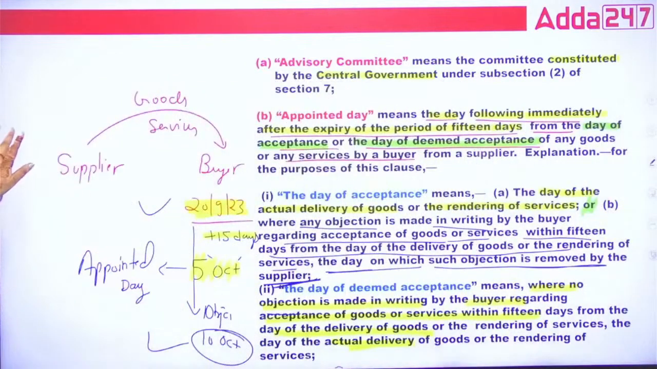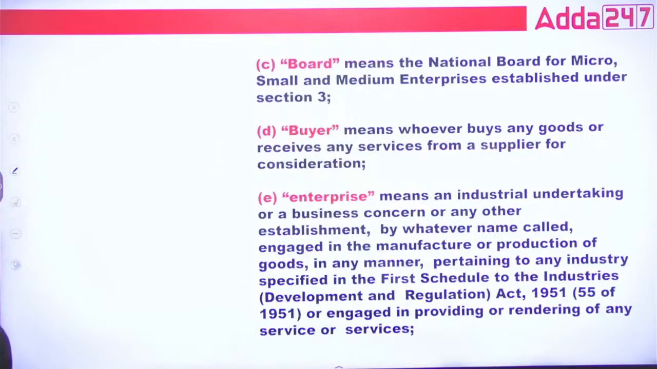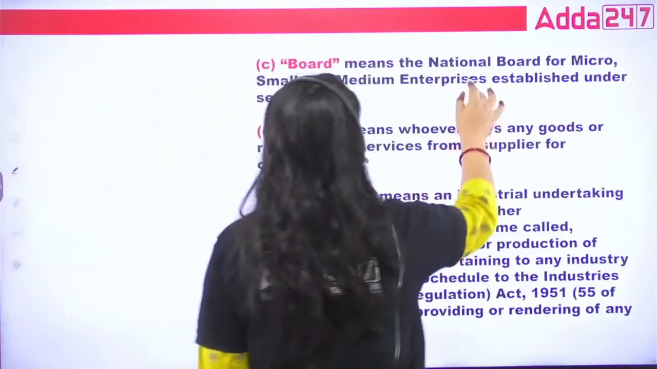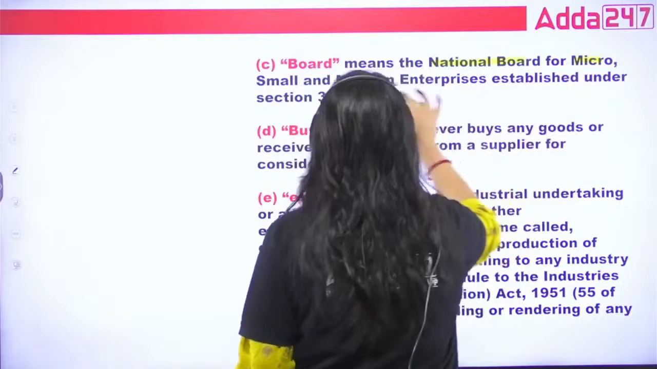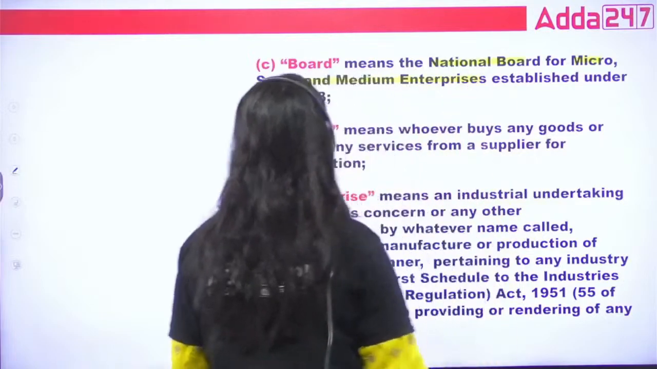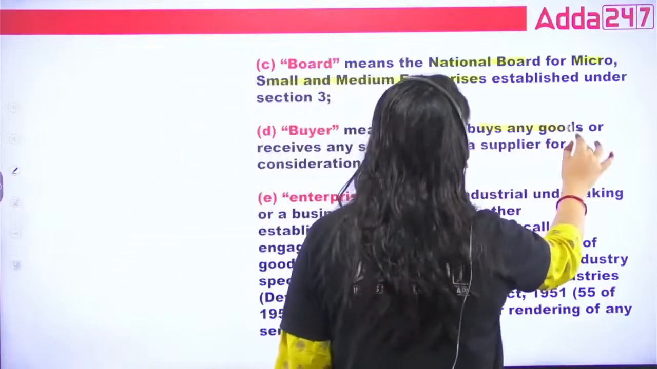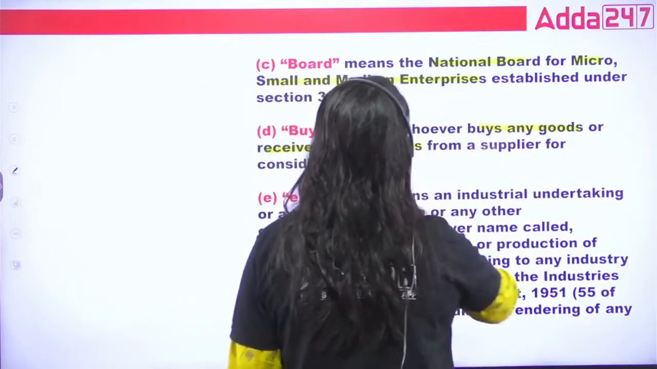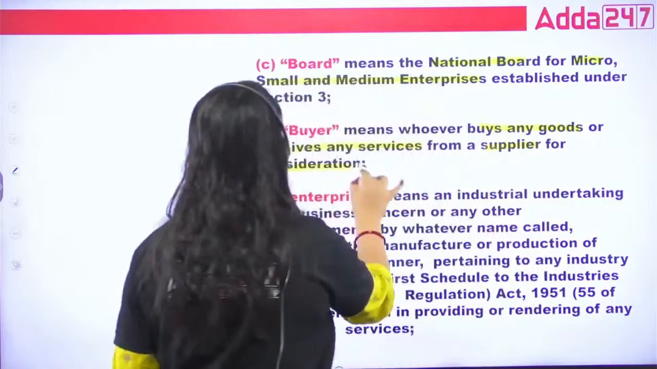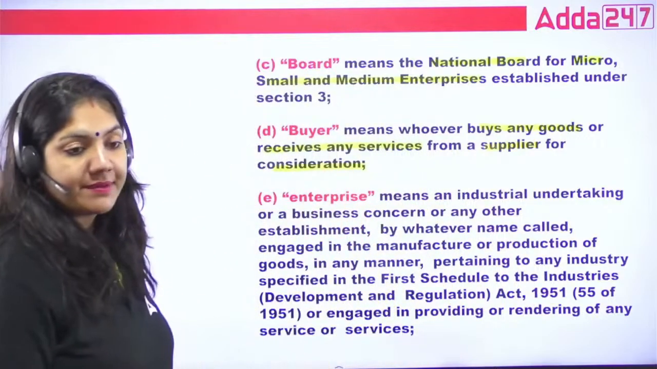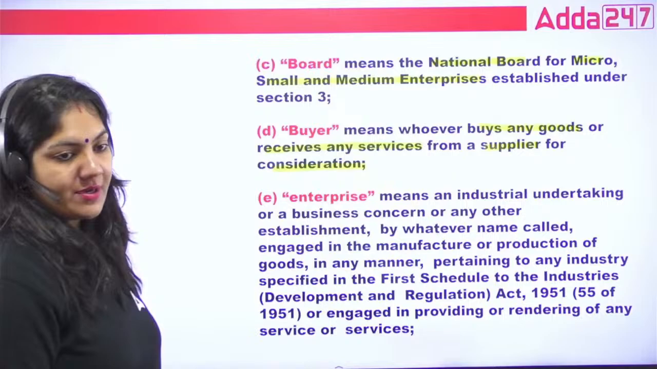Now, what is the board? The board is the National Board for Micro, Small and Medium Enterprises. This is the board. Buyer: whoever buys any goods or receives any services from the supplier for consideration is called the buyer. Important definition.